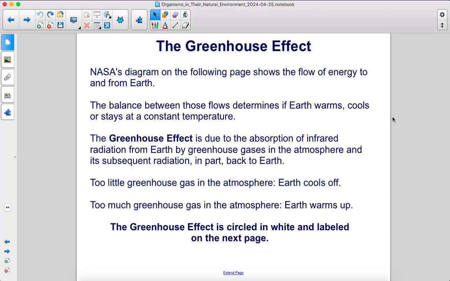NASA's diagram on the following page shows the flow of energy to and from Earth. The balance between those flows determines if Earth warms, cools, or stays at a constant temperature. The greenhouse effect is due to the absorption of infrared radiation from Earth by greenhouse gases in the atmosphere and its subsequent radiation, in part, back to Earth. Too little greenhouse gas in the atmosphere means Earth cools off. Too much greenhouse gas in the atmosphere, Earth warms up. The greenhouse effect is circled in white and labeled on the next page.